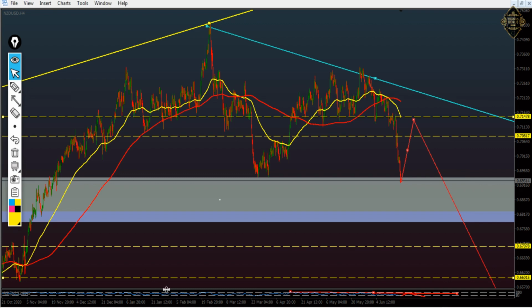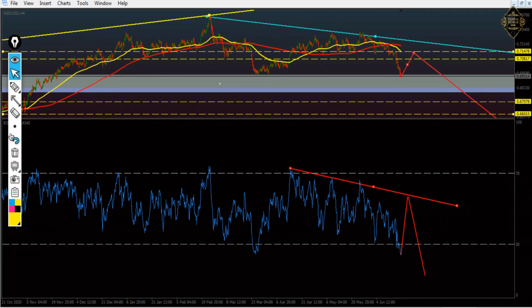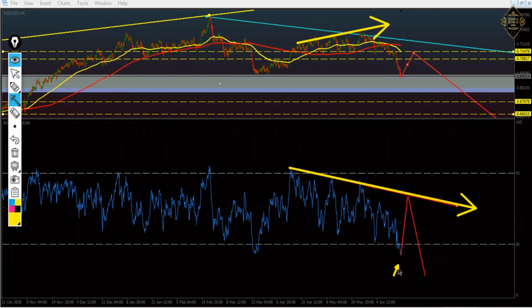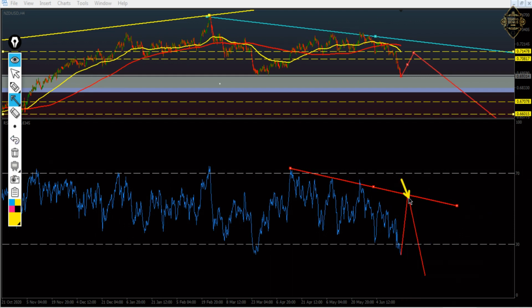Let me analyze the RSI for you. As you see in the RSI, there was a divergence that happened last week, and that's what happened here. So the price here is in the oversold area on the RSI. So our view is it will go up and touch the trend line again, and from there it will go down to the oversold area. So when it touches that trend line, your target is going to be the oversold area. I think the picture is very clear.